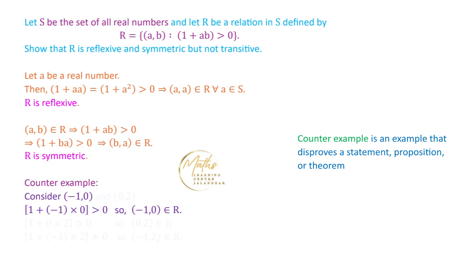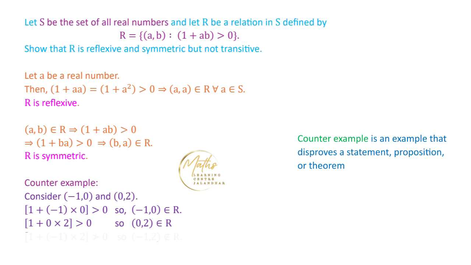Suppose we consider another element, 0 comma 2. If we calculate the value of 1 plus AB corresponding to this element, we are calculating 1 plus 0 into 2. Clearly this value is again greater than 0. So what we obtain from this is that 0 comma 2 belongs to R. That is, the elements 0 and 2 are related by this relation R.